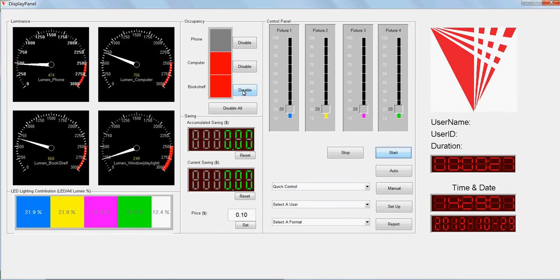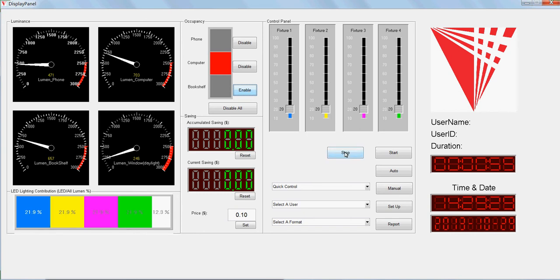When we're doing the demo, maybe people will be standing all around the office, so sometimes we might want to disable some motion detectors like this. So we just disable it, and it will not show the data, even beside the bookshelf where somebody's standing here.